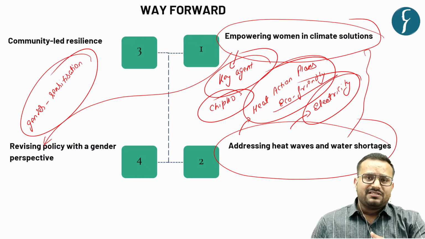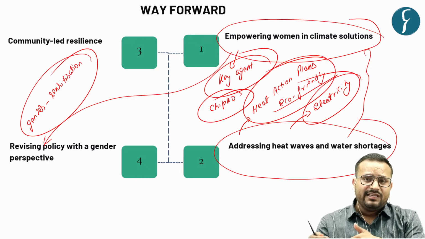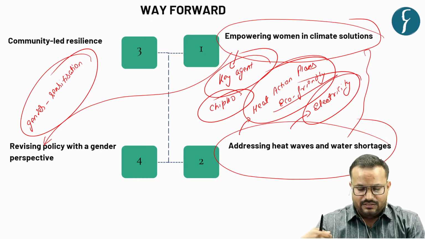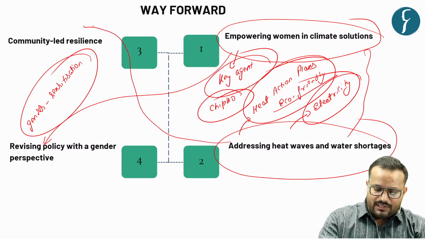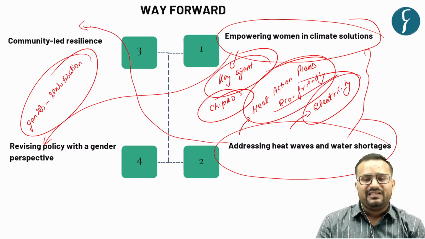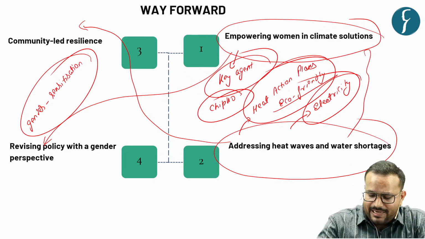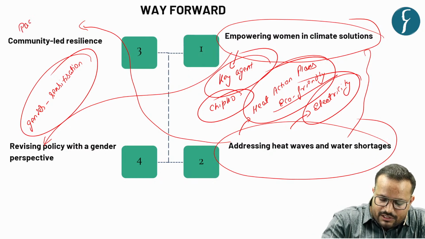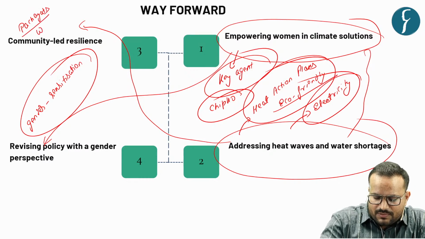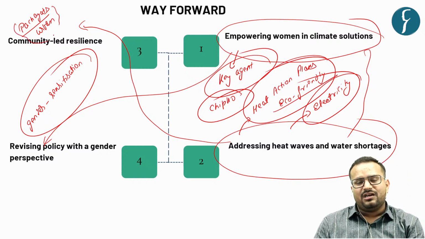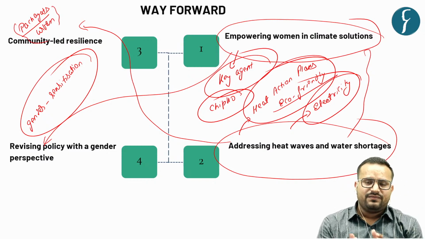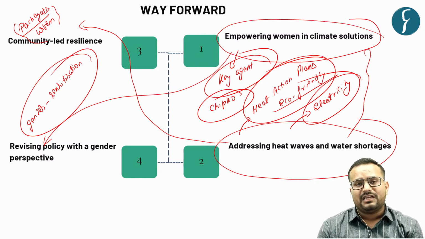So these are some of the steps that can be taken in terms of the impact that has already taken place. Also, one last step is community-led resilience. Community-led resilience in the sense that you have the local bodies called panchayats, and also the urban counterpart. But the amount of power in terms of policy making to tackle climate change that has been given to panchayats is quite less.